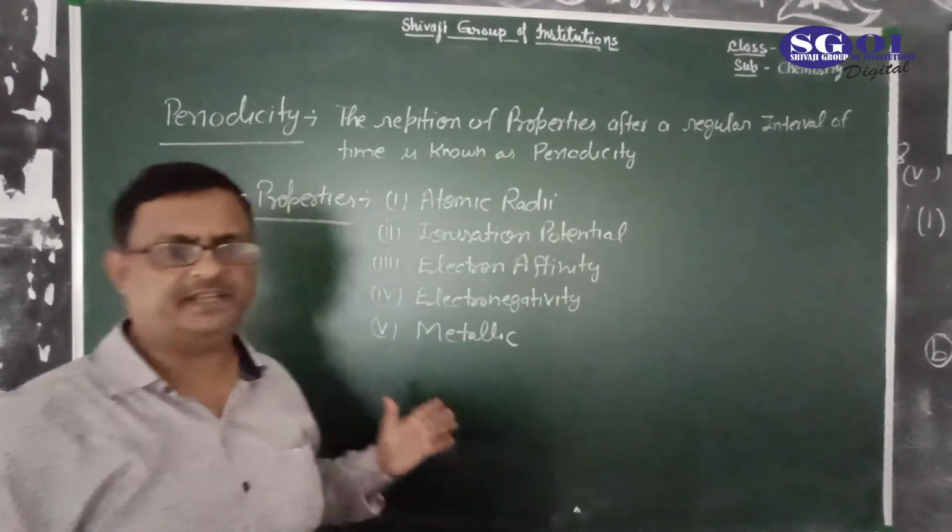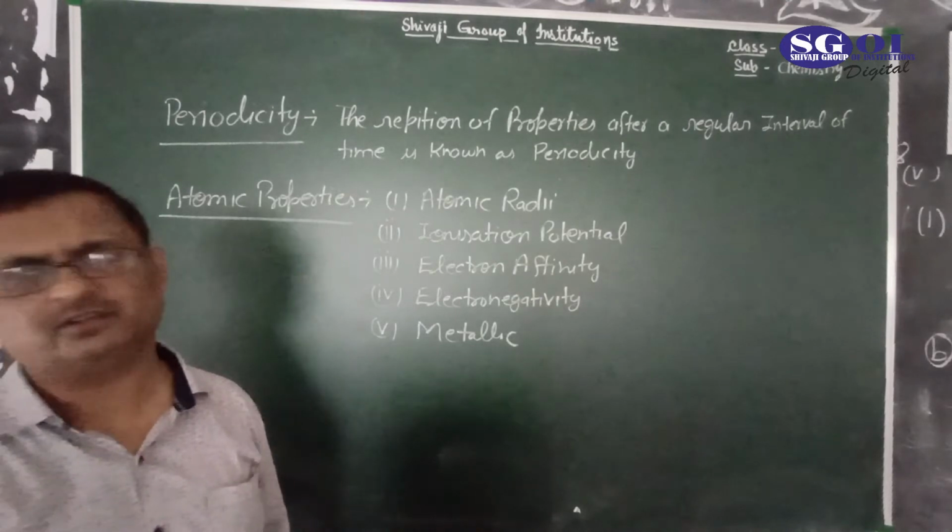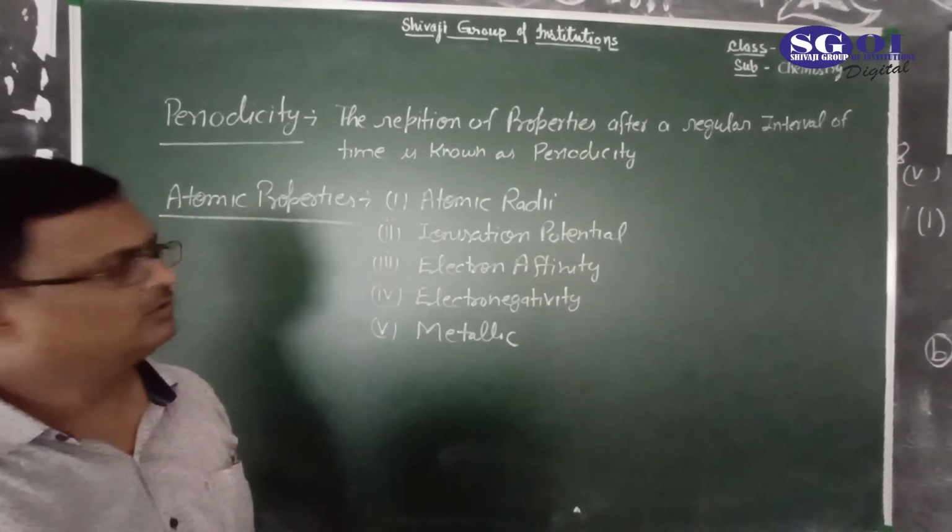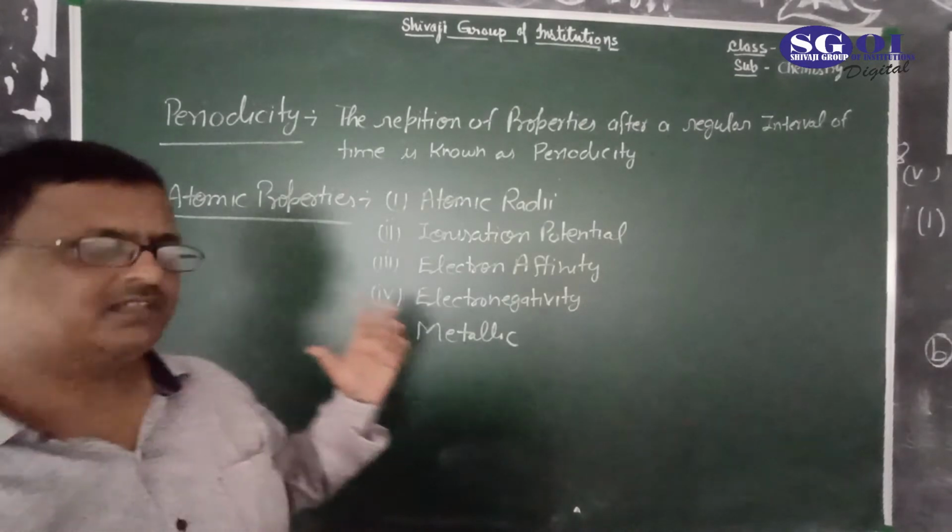Such type of property which is based on atomic number and also electronic configuration of the element is known as atomic property.